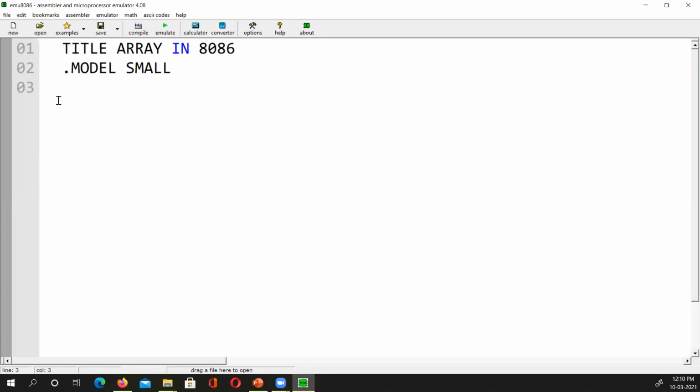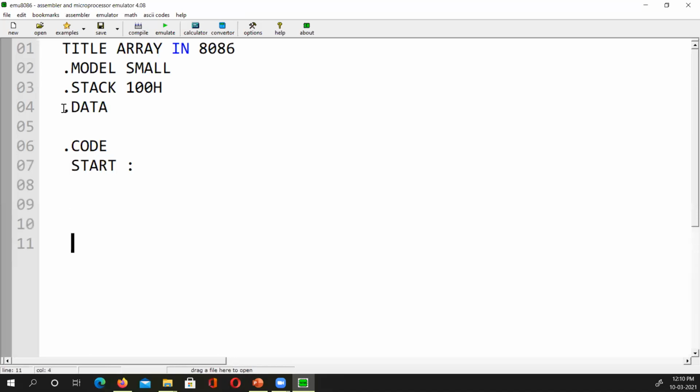Okay, .model small. Then we're going to say .stack if we require it, or .stack 100h. We are not using the stack yet. Then .data is the data segment where we write the data, and .code is the code segment where we write the code. And we have the first start label, then we say .exit, and we have end start. This is the framework we have.